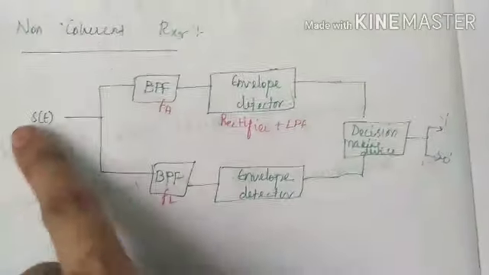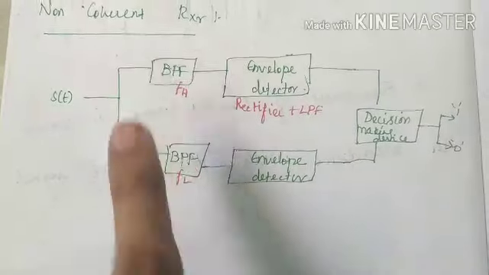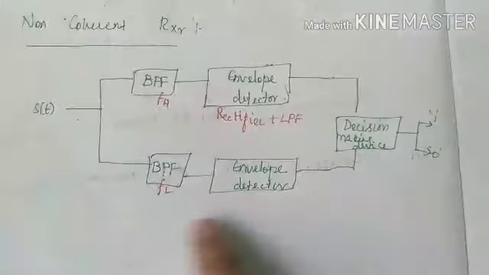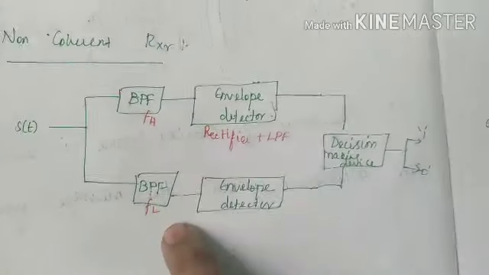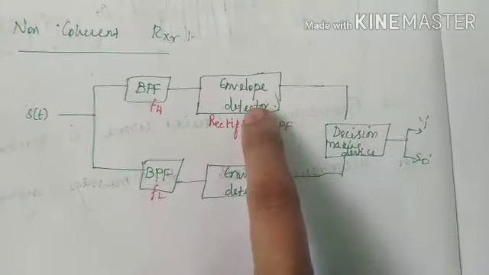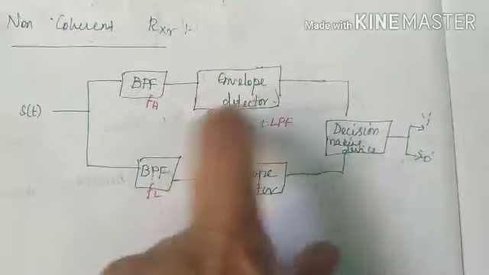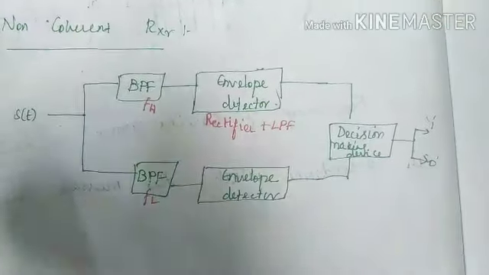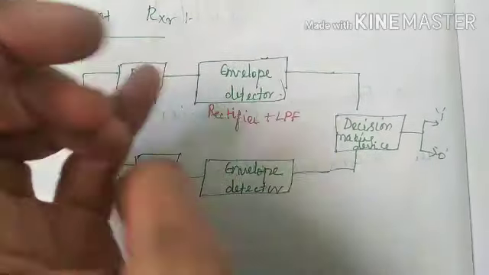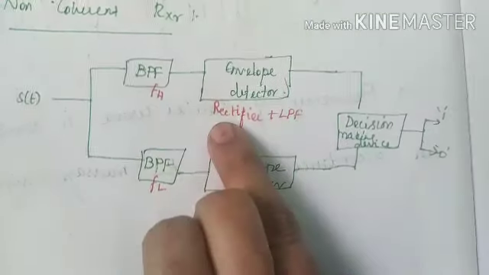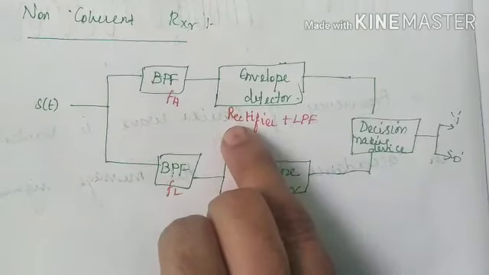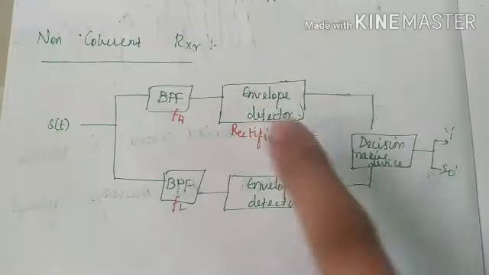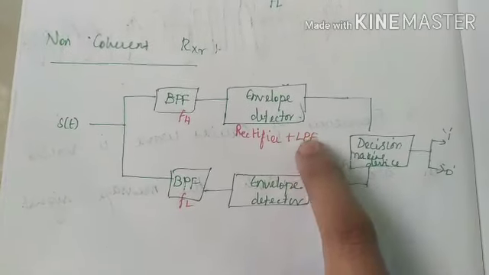Here, the modulated signal is again entered into the band pass filter. This band pass filter is for high frequency and this band pass filter is for low frequency. It is entered into this envelope detector. This envelope detector comprises a rectifier and a low pass filter. The rectifier analyzes the shape of the signal, as well as the envelope of the signal, and then there is the low pass filter.